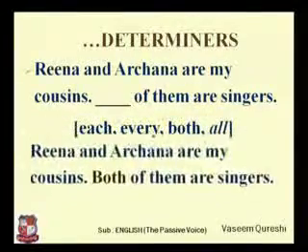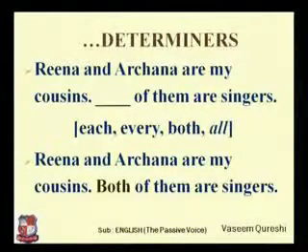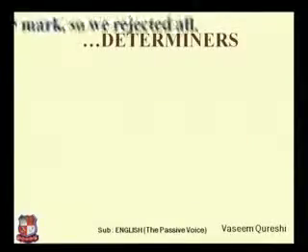But if we don't know how many people are there about whom we are talking, you may use all of them are singers. There are many friends of mine, all of them are singers. But here I am talking about two persons, Reena and Archana. They are two, so I have used the word both of them are singers.